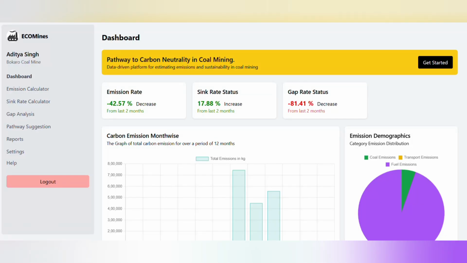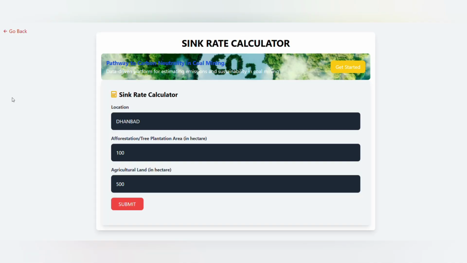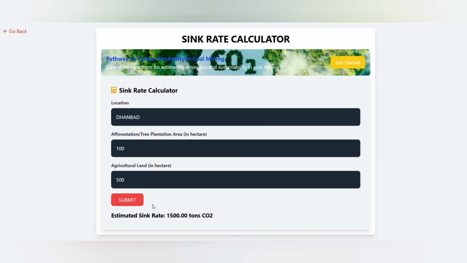Now let's calculate the sink rate. For calculating sink rate, as the coal mine that we are using is located in Dhanbad, the afforestation level and the agricultural land of Dhanbad is already listed here. By calculating the sink, we can calculate the amount of carbon that will be absorbed by nature, and that will be 1,500 tons of CO2 absorbed by nature itself. This data is taken from the API, which is provided by the government of the state only.